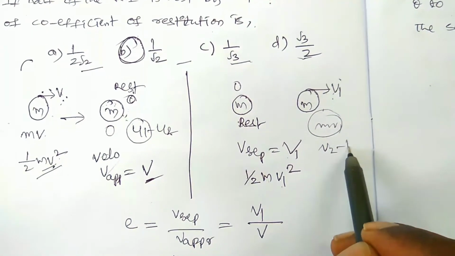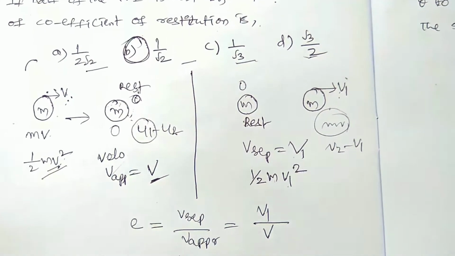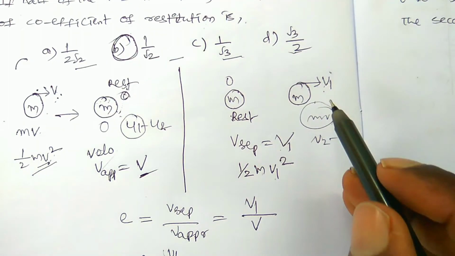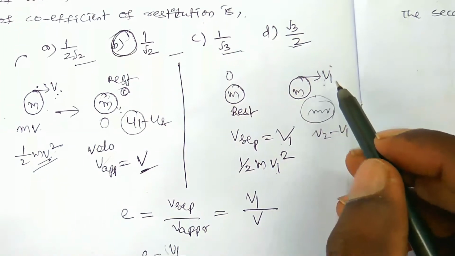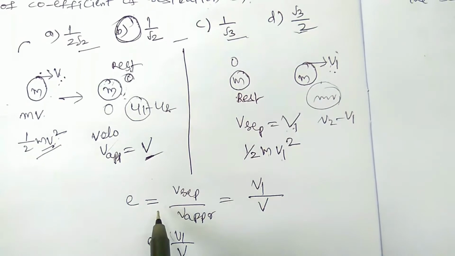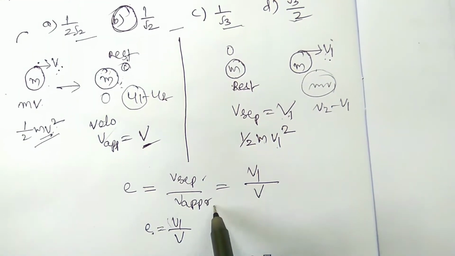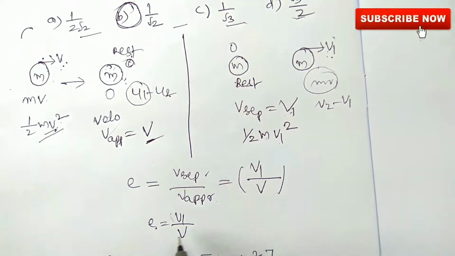The velocity of separation, v2 minus v1 generally, here is only the v1 value. So the coefficient of restitution is the ratio of velocity of separation by velocity of approach, that is v1 by v.